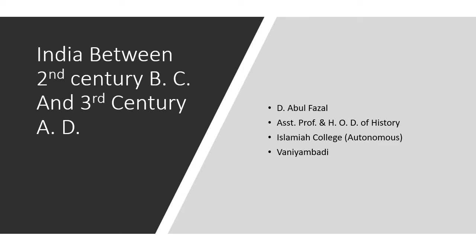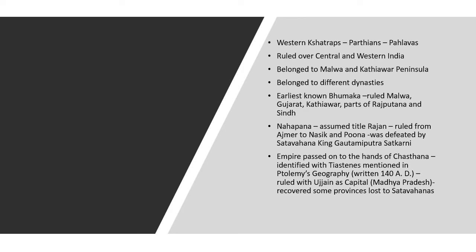In the previous class we studied certain dynasties like the Sungas, the Kanvas, the Sakas, the Pahlavas, whom we also call Parthians, and then the Kushanas. In this class we will continue with the other dynasties which ruled in this period. Yesterday itself I had introduced you to the Western Kshatrapas.